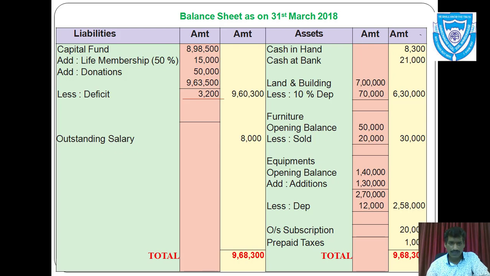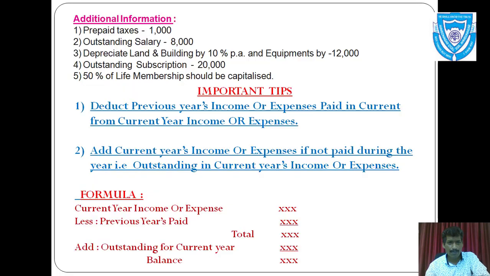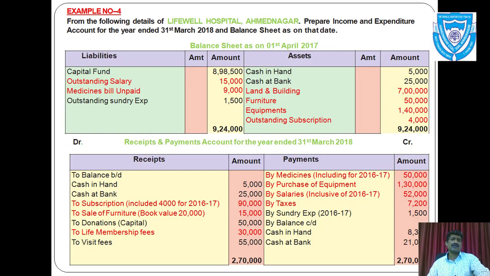So let us once again check the example whether all the heads are taken. I can see all the heads: capital fund, outstanding salary, medicine bill, outstanding sundry expenses. Again asset sides, balances are taken, all the opening balances of assets are taken, outstanding subscription is taken. Then receipt side, all the heads are taken: subscription, donations, life membership fees.